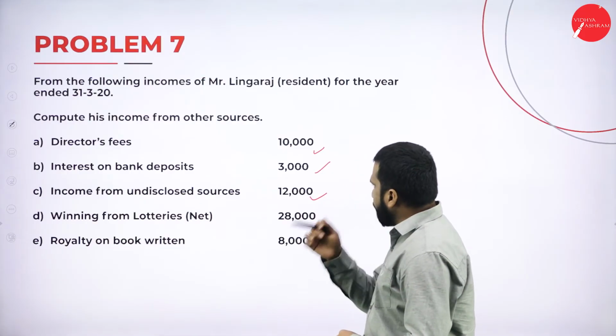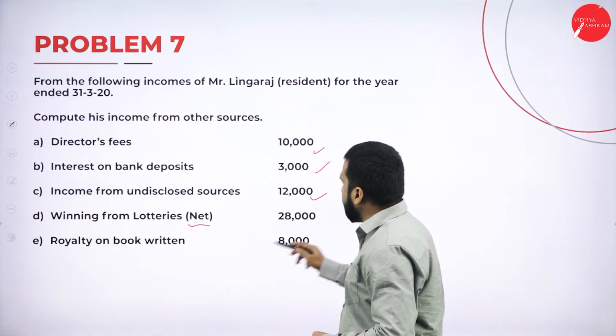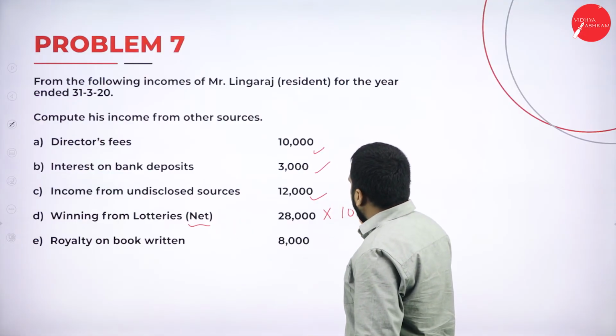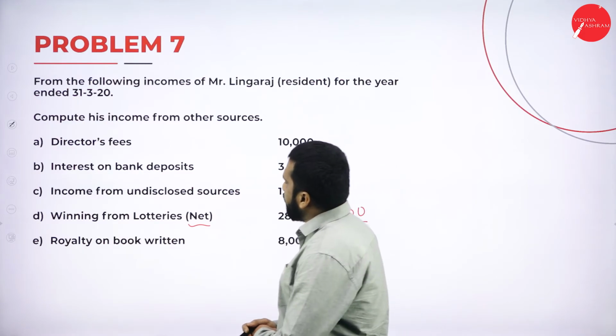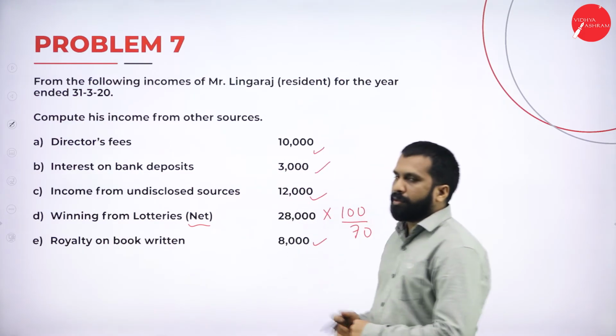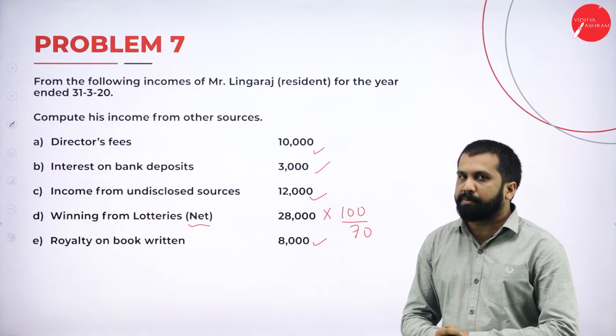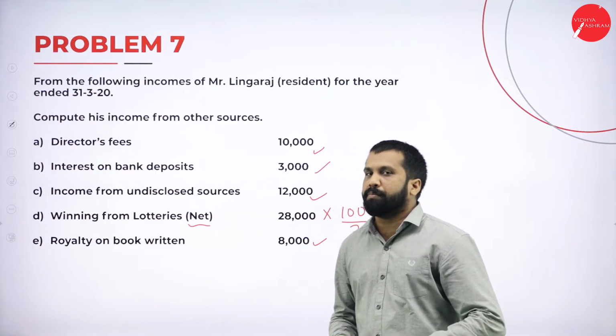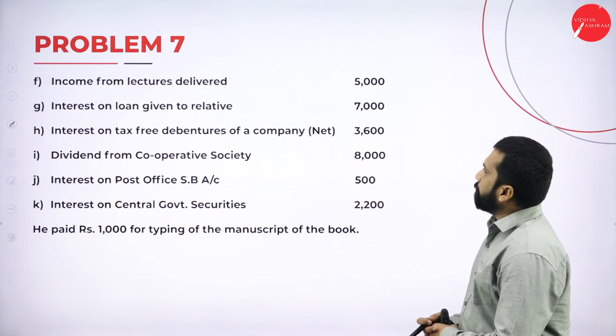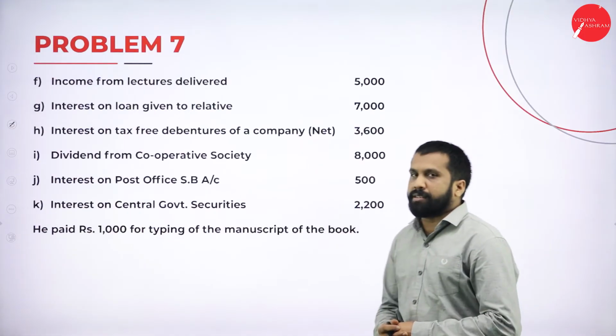Then winning from lottery net. Net if it is given, multiplied by 100 by 70. And royalty on book return. So royalty is always what? Taxable. But if there are any charges for that, we are supposed to minus. Income from lectures delivered.